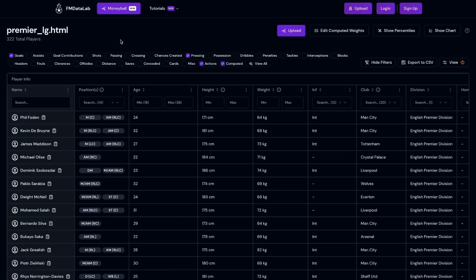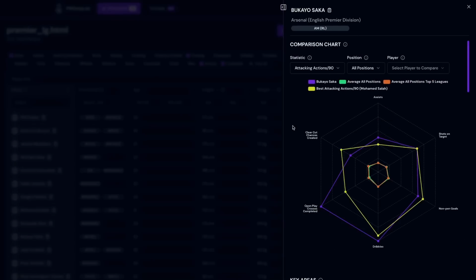Just like in the row scoring table, we also have the player panel, which includes more granular information pertaining to that player. By clicking on a player's name, you can access the player panel for the selected player, so let's select Bukayo Saka here. There are a few sections within the player panel to note.